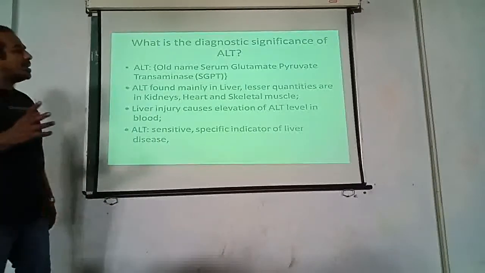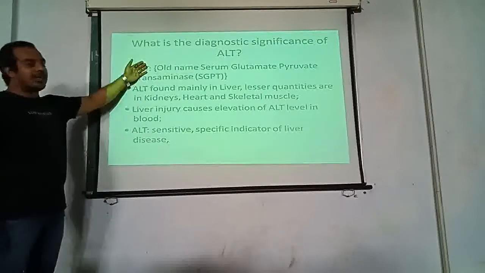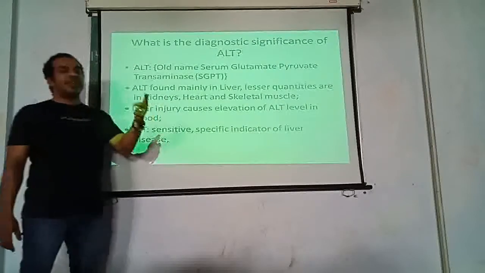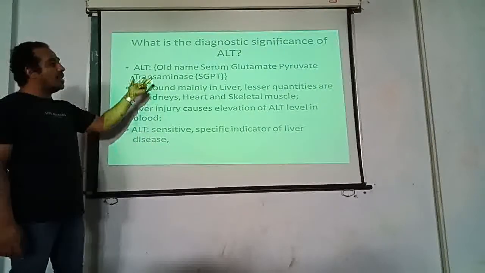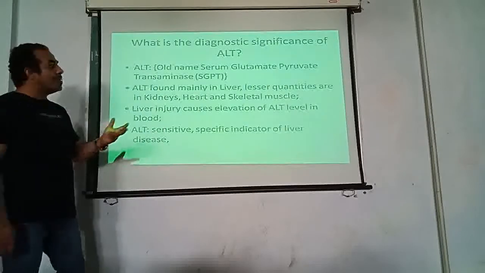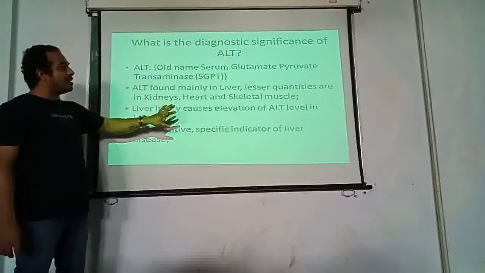So, in case you get a higher level of SGOT, as we have discussed earlier, where the level was increased due to injury in heart muscle, liver and skeletal muscle, now we need to check the SGPT level, just to confirm whether the damage is coming from the liver, heart or skeletal muscle.